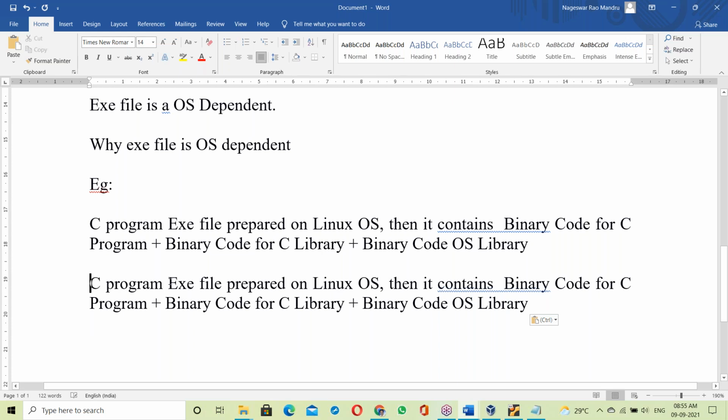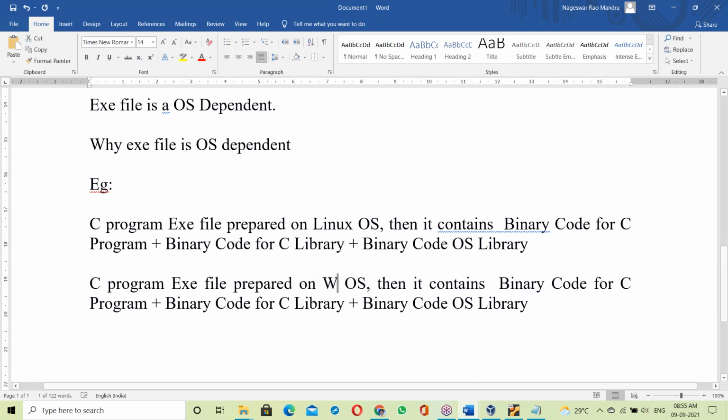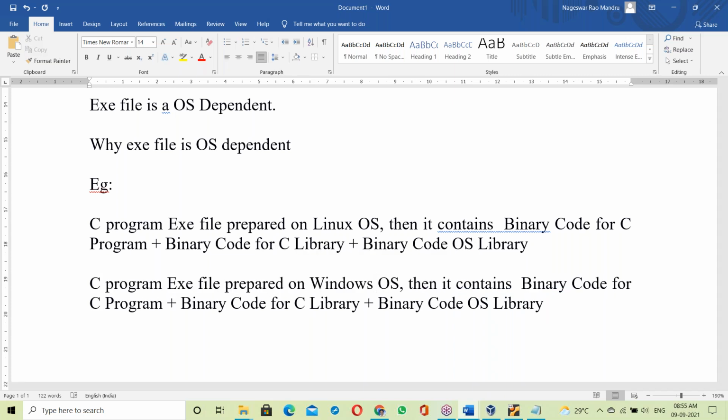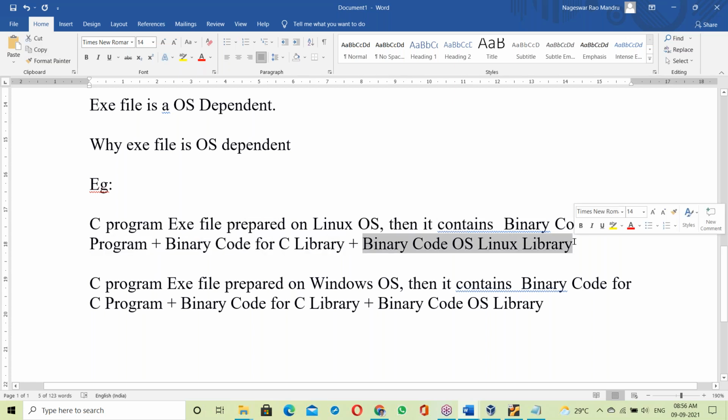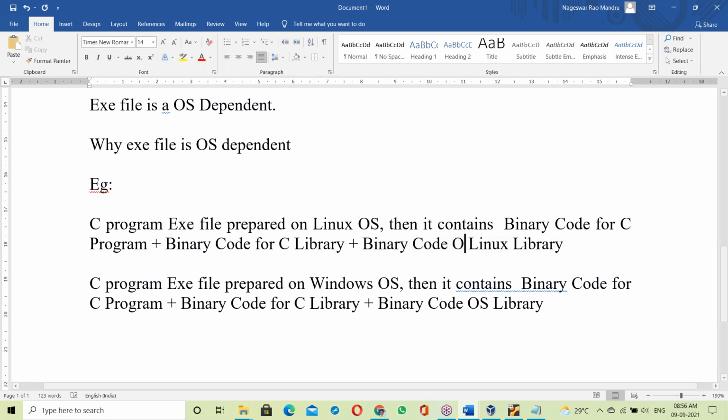Okay. For example, a C program exe file prepared on Windows contains binary code for the C program, binary code for the C library, binary code for the Windows OS library. The C program exe file prepared on Linux OS contains binary code for the C program, binary code for the C library, binary code for the Linux OS library.